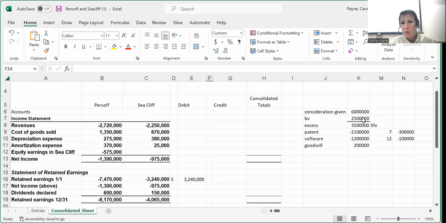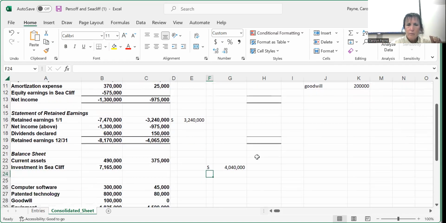Our book value at the purchase date was $2.5 million. So it's changed. And remember that the parent has 3 different methods that they could use for accounting for the investment account. Remember what they are? Equity, partial equity, initial value. Good.